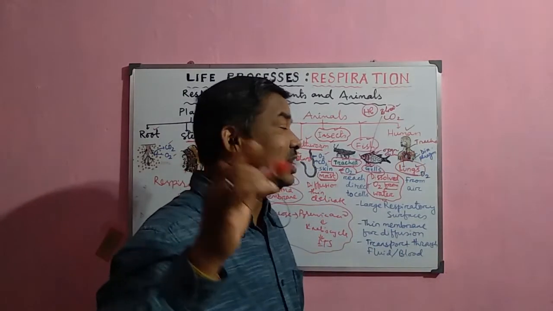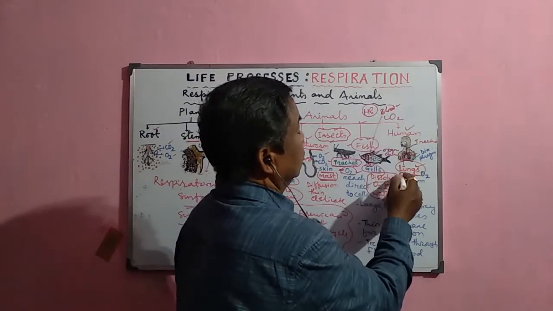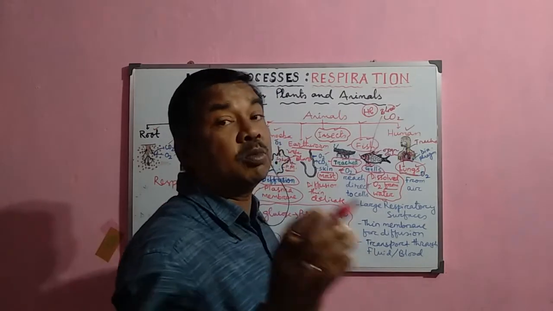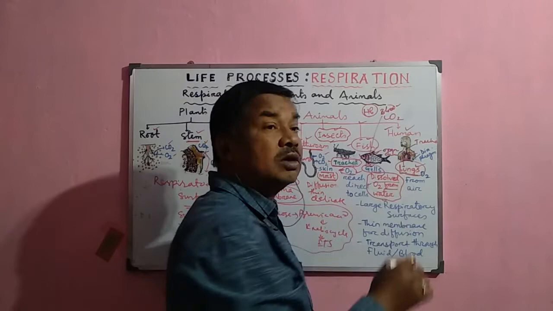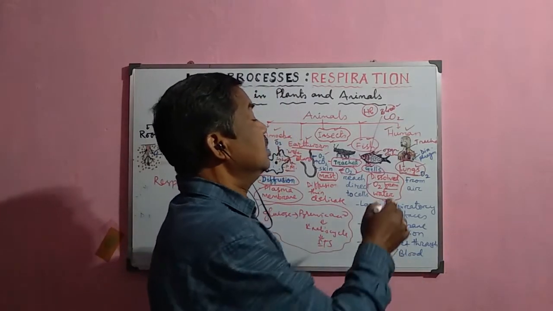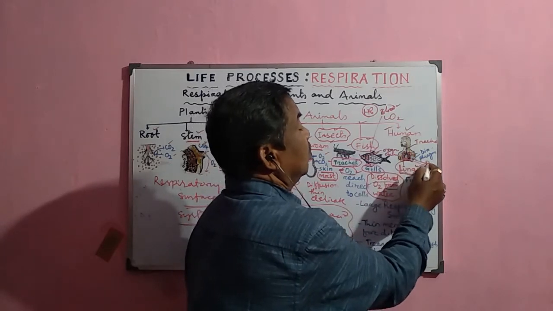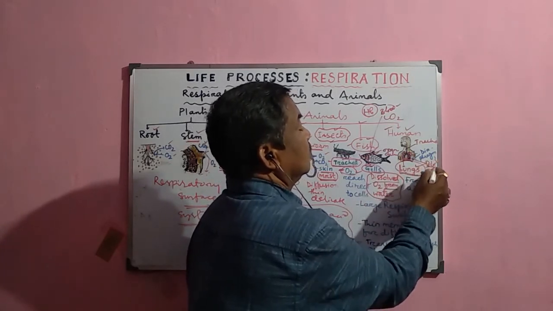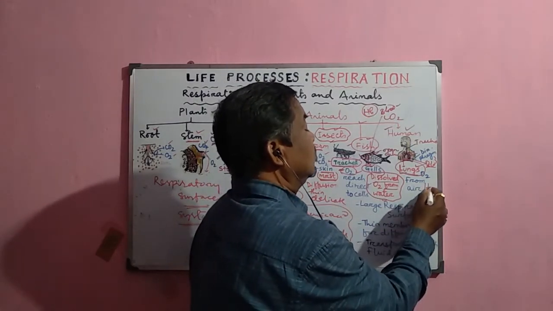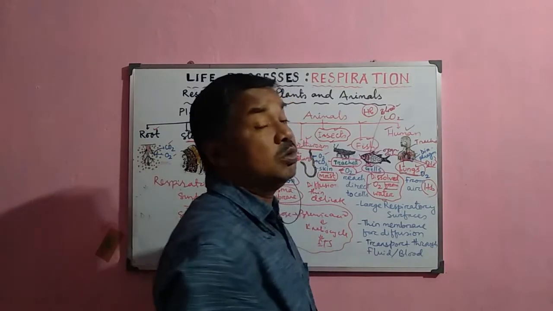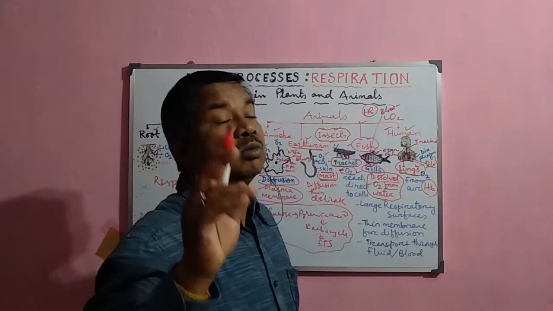We shall discuss in detail in the next video. Now, this is called the pulmonary system or pulmonary respiration in the case of human beings. And when the air enters into the lungs, it normally passes to the blood circulation, and through the blood it is transported to the different parts of the body, because of the special pigment like hemoglobin, which helps in the transport of oxygen to each and every part of the body.